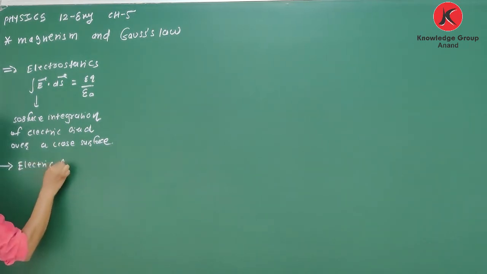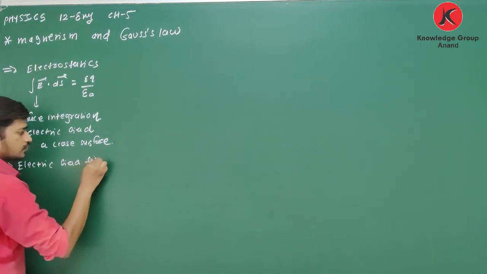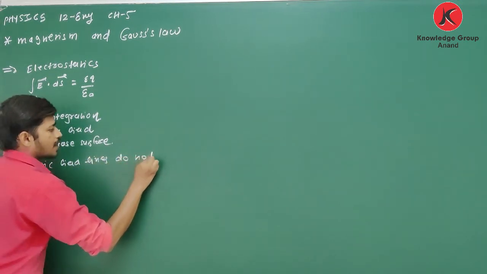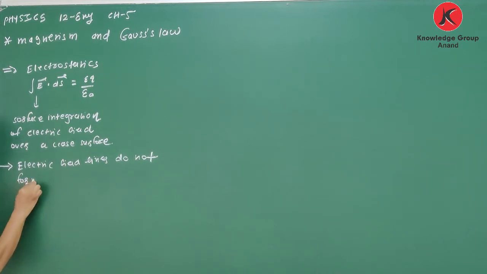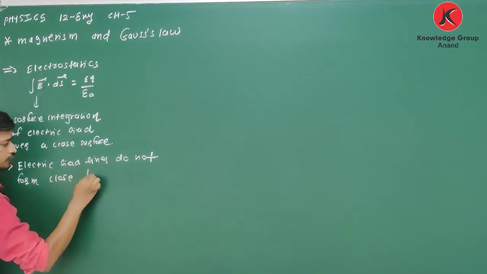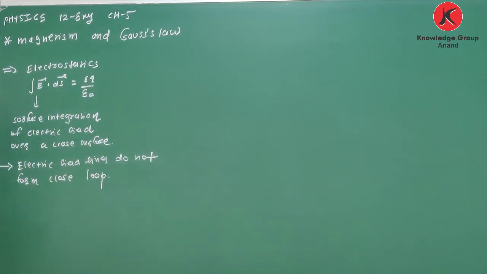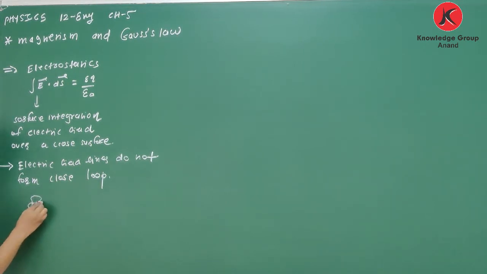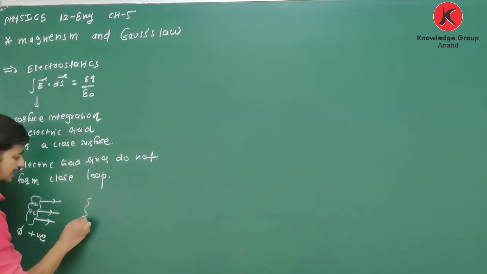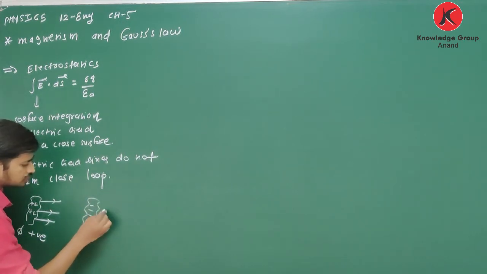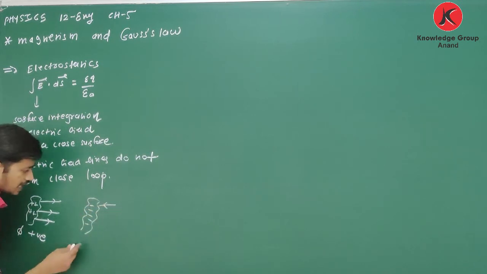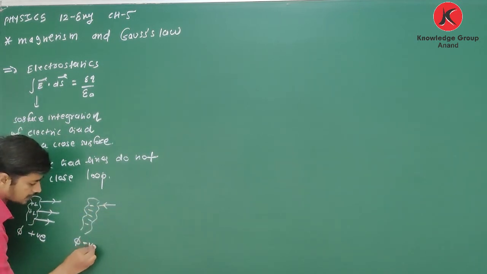Electric field lines do not form closed loop. If here I have some positive charge, then due to that positive charge electric field is radially outward. Then here I have some flux which is positive. If I have some surface having negative charge, then electric field is radially inward. Then I have electric flux negative.